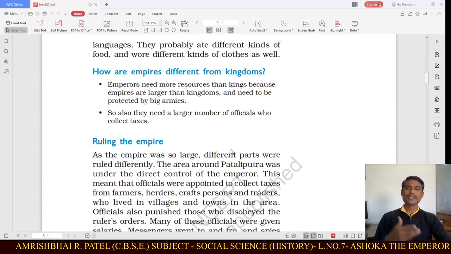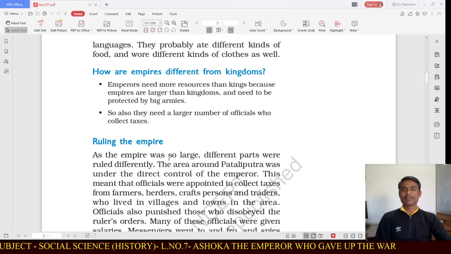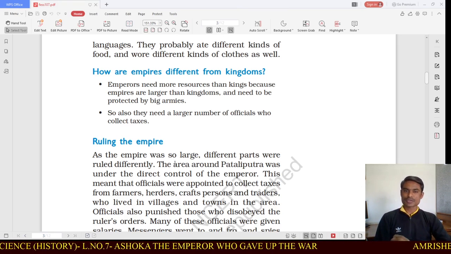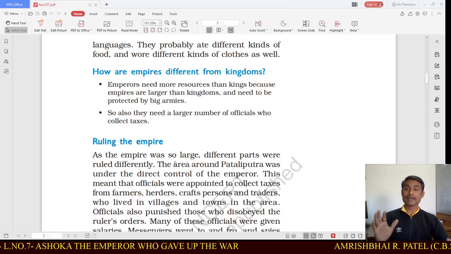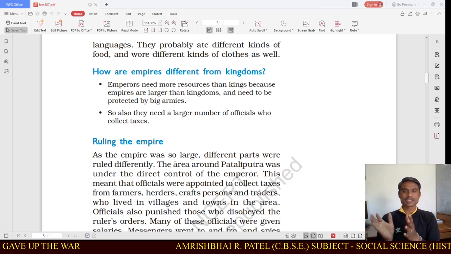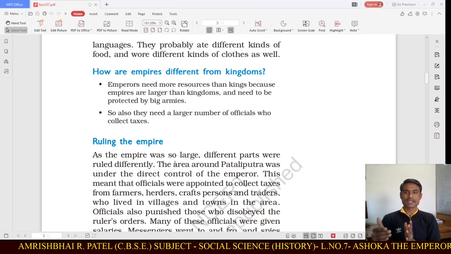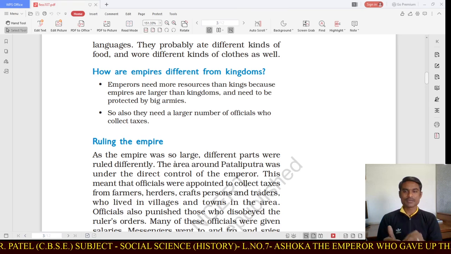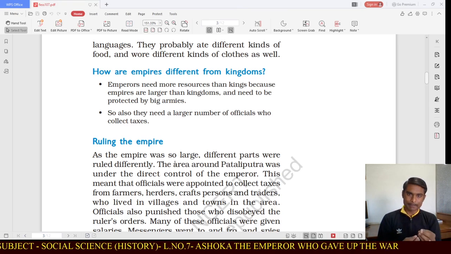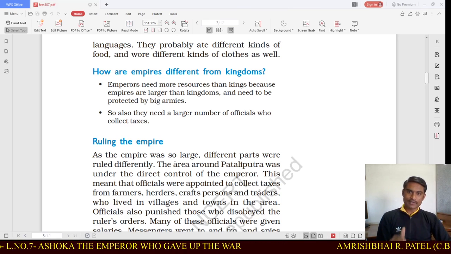How are empires different from kingdoms? Let us understand the difference between the empire and the kingdom. Emperors need more resources than kings, because empires are larger than kingdoms. Kingdom is a small place. For example, whatever place you are living in may be called a kingdom, but your district can be called an empire. So a kingdom is actually smaller than an empire.